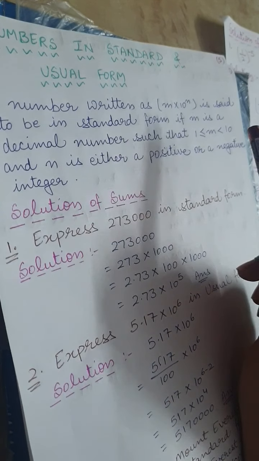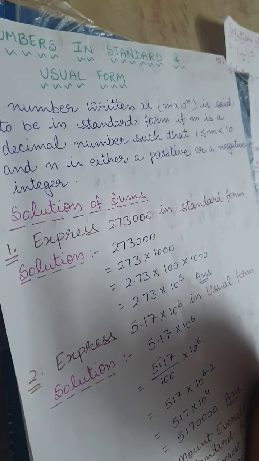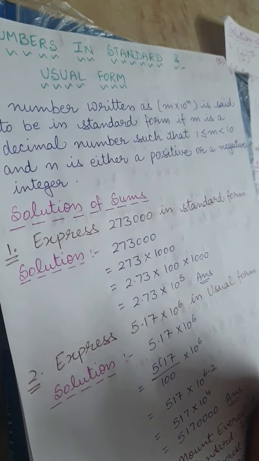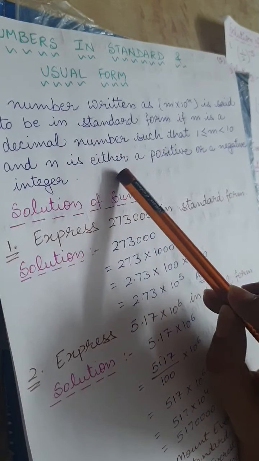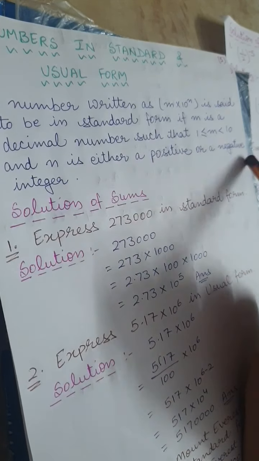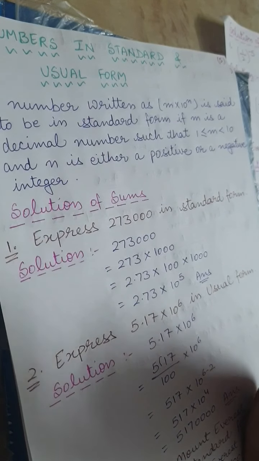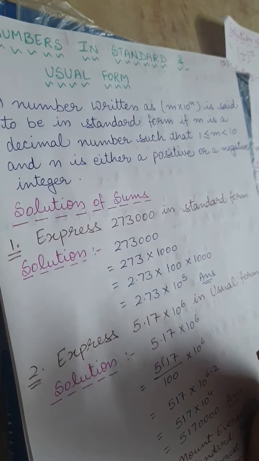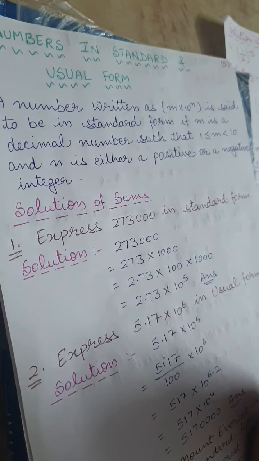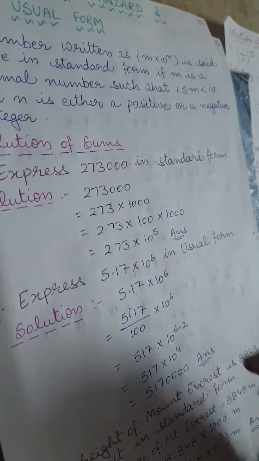मतलब जो m की वैल्यू है वो या तो 1 से ग्रेटर हो या उसके इक्वल हो और 10 से लेस हो. And n is either a positive or a negative integer. ठीक है? Then it is called standard form. What it is called? Standard form. So just take an example.